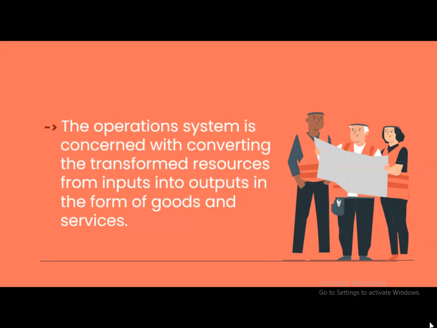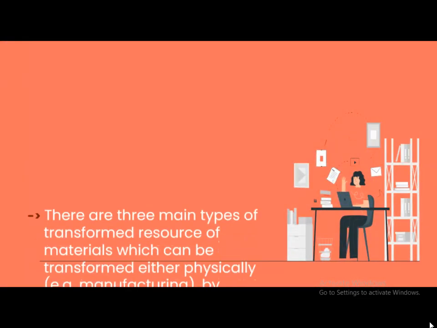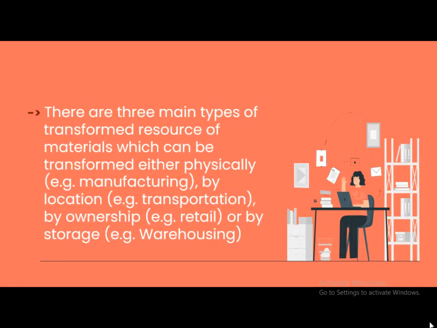Operation system is concerned with converting the transformed resources from inputs into outputs in the form of goods and services. These are three main types of transformed resources: materials, which can be transformed either physically, that is in the case of manufacturing, or by location, that is in the case of transportation, or by ownership, that is in the case of retail, or by storage, that is in the case of warehousing.